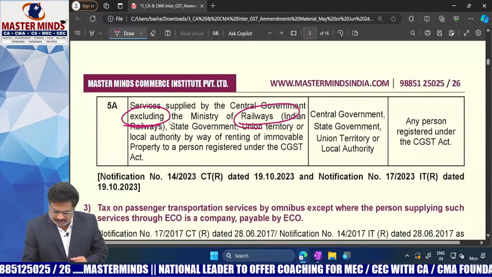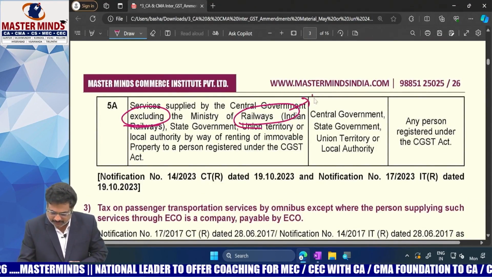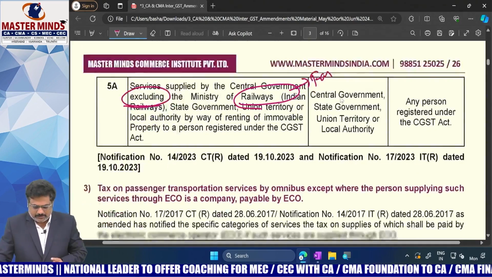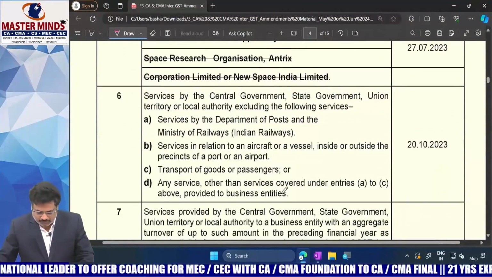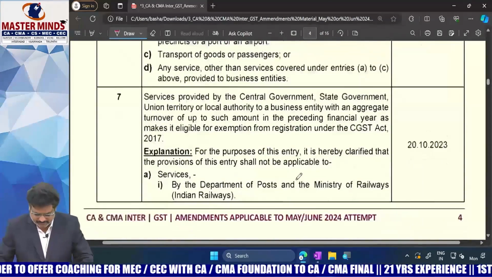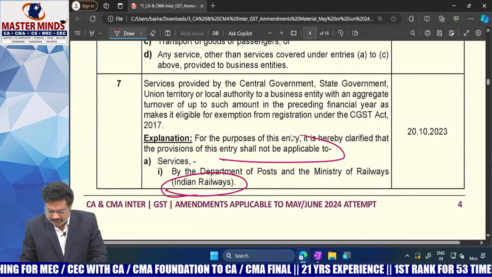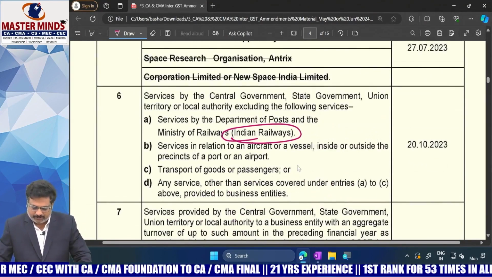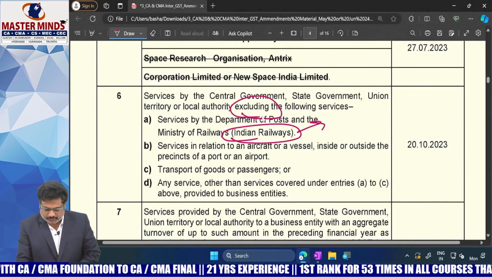This one excludes Indian Railways under RCM, that's why it is covered under FCM. And apart from this, in the exemptions chapter also, the word Indian Railways was included. That means this entry is not applicable, that means the exemption was withdrawn with respect to Indian Railways.